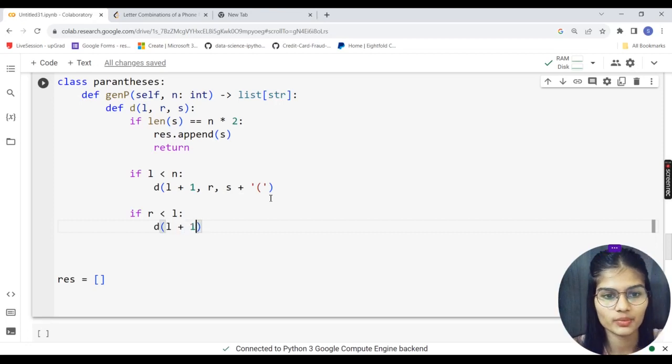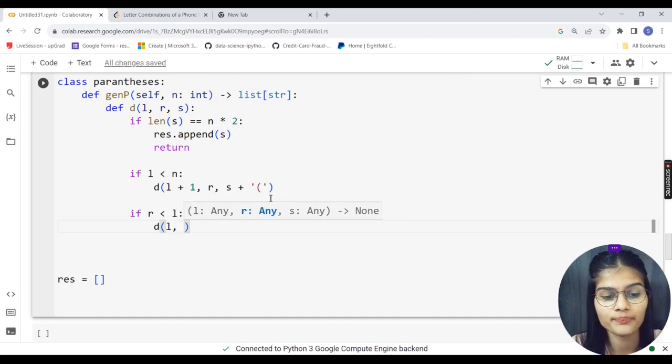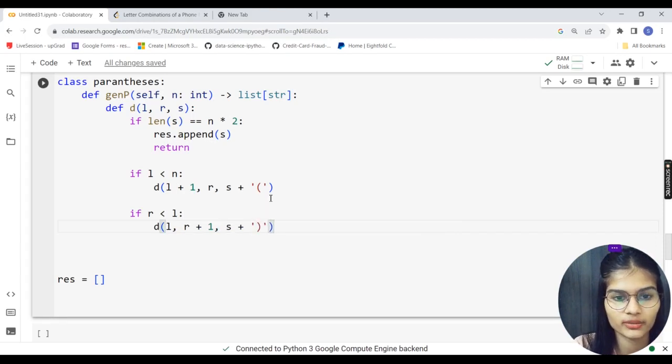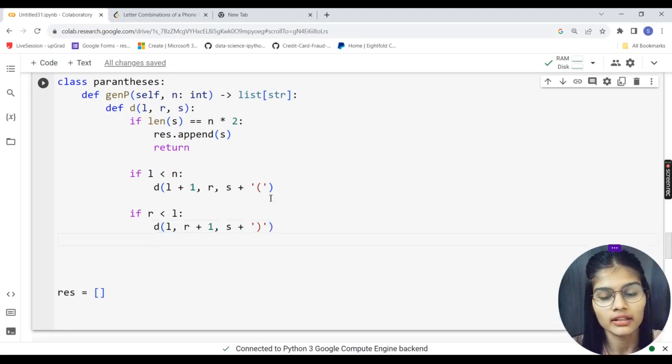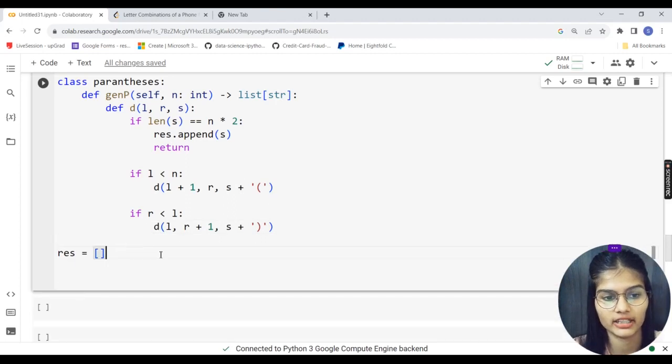So it's L plus 1 comma R, again sorry, L will be like that because this time it's for the right hand side. So right plus 1 comma space comma, again putting up my parentheses over here. This time it will be my closing parenthesis because that is for my right hand side, right? And then already outside we had defined rest, that is one of my variables.